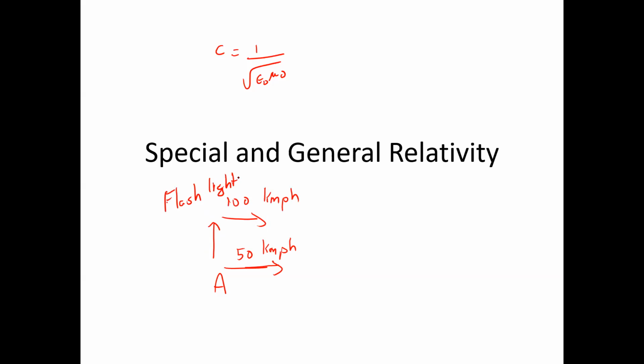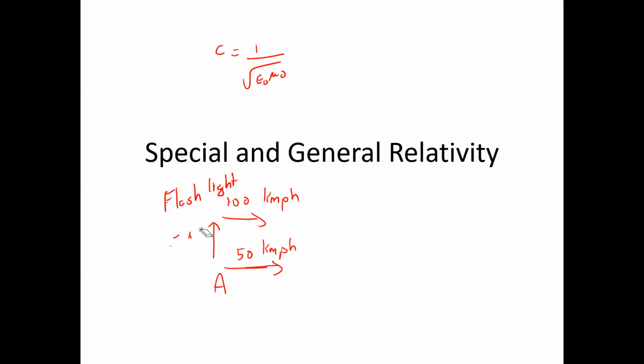So according to normal relativity, or what is called Galilean relativity, you should observe this as 50 kilometers per hour, right? But the speed of light is not computed like distances and times. It is a fundamental constant.